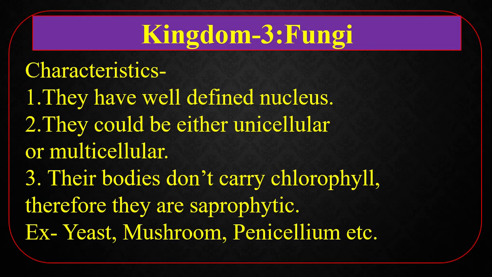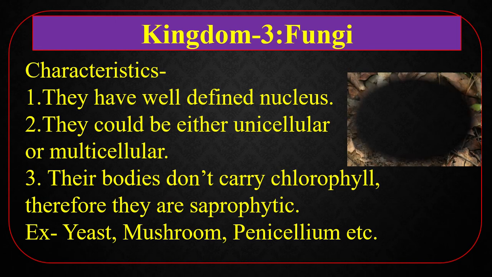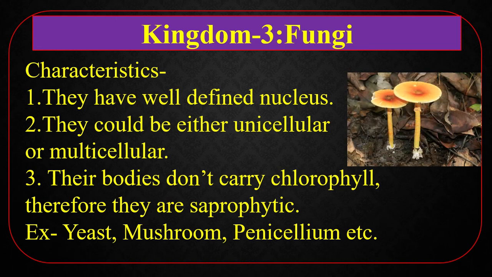Example, yeast, which is used in bread and cake. Mushroom, which is locally called Banger Chata. Penicillium, one type of fungi, which is used to produce penicillin, one type of antibiotic which was discovered first in the world. The first antibiotic is produced from penicillium. There is a picture of mushroom.